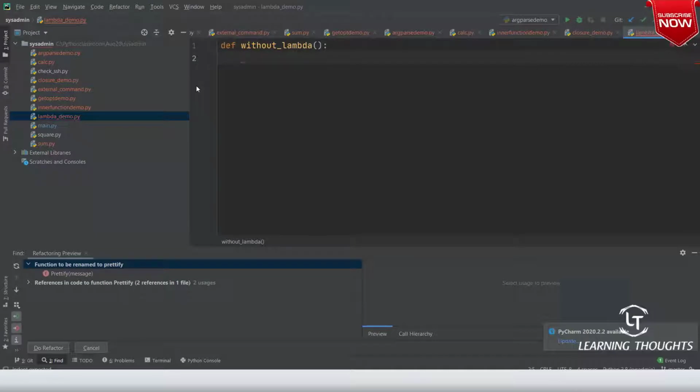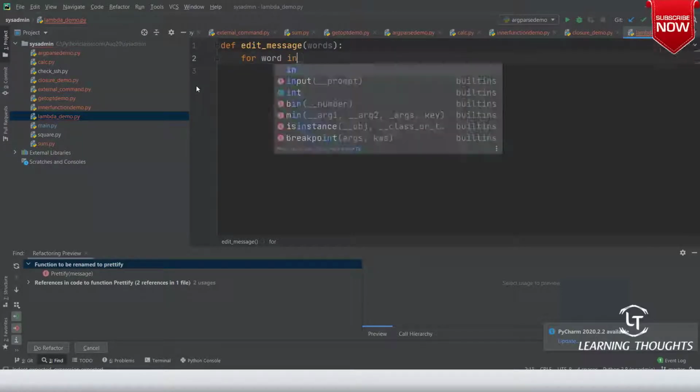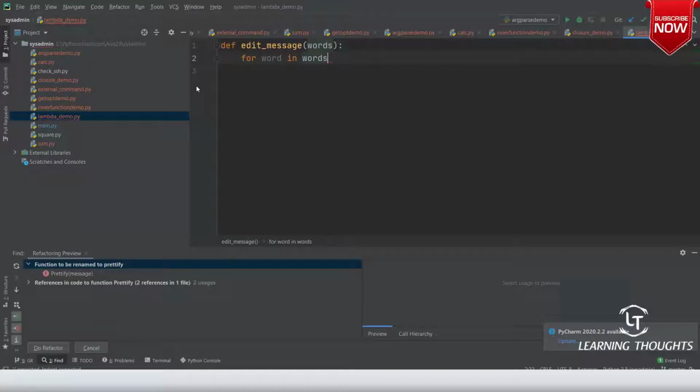Now here, why should I write without lambda? Let me write, edit message. So here you will have words. What you are trying to do is, for word in words, capitalize the word, and then add some special character to it.